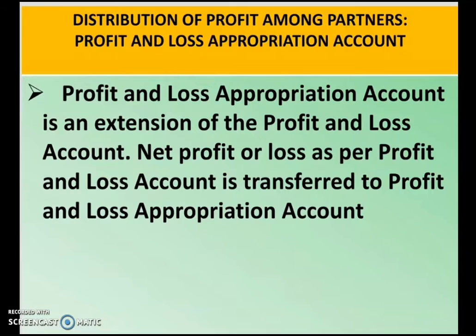So in +1 we were preparing the final account of a sole proprietor. We learned how to prepare a final account for a sole proprietor, in which we used to prepare trading, profit and loss, and balance sheet. But in +2 you have to study about preparation of final account for a partnership firm. So you have to remember that trading account, profit and loss account, and after preparing the profit and loss account you have to prepare profit and loss appropriation account. So this appropriation account is prepared to show the distribution of profit among the partners.